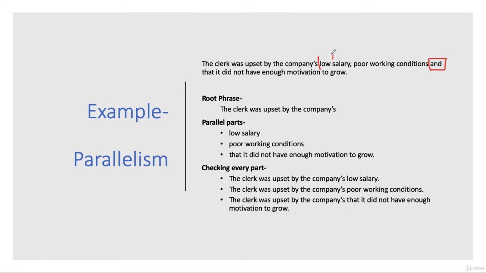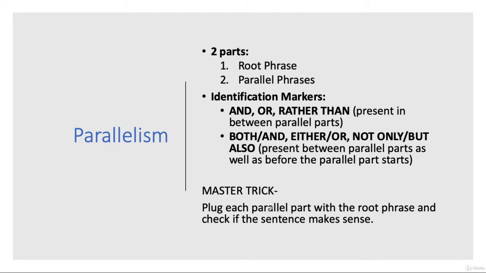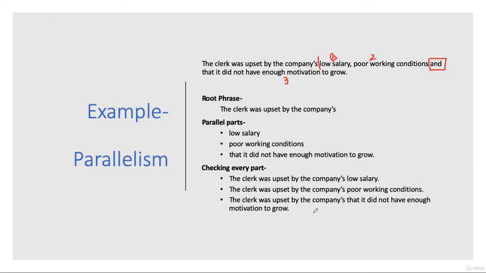We identify the first parallel part as low salary, the second parallel part as poor working conditions, and the third parallel part as that it did not have enough motivation to grow. Following the master trick once again, plugging each parallel part with the root phrase, we get first, the clerk was upset by the company's low salary. Makes sense. The clerk was upset by the company's poor working conditions. Makes sense. But now we move on to the third part.